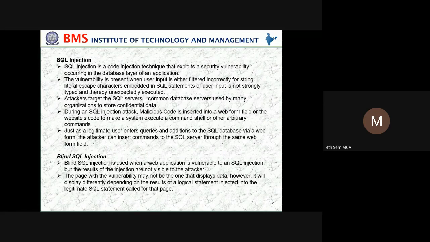It still should be secure. So that's what she saw. The same concept is also implemented in PL/SQL. That's about SQL injection.